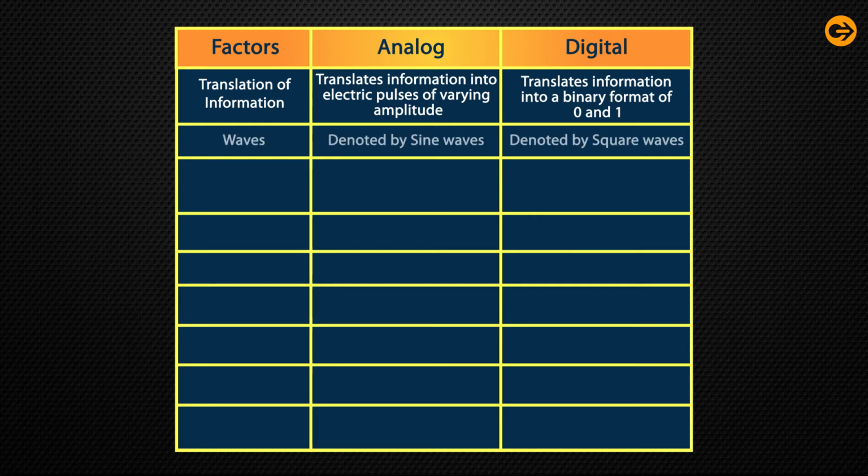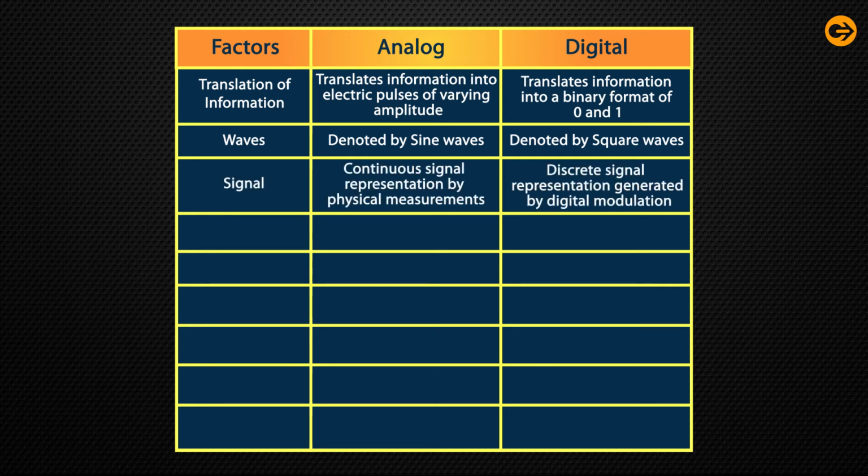Analog electronic waves are denoted by sine waves. Digital electronic waves are denoted by square waves. In analog electronics, the analog signal is a continuous signal representation by physical measurements. In digital electronics, the digital signal is a discrete signal representation generated by digital modulation.